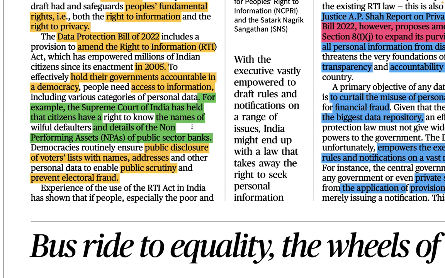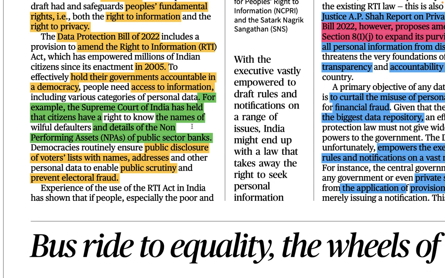And now what is the meaning of asset? Whatever money the bank has, it is in the form of an asset. That asset is given to you by the bank in the form of a loan. So the bank has given you 5 lakh rupees, the asset you have taken from the bank. Now you have the 5 lakh rupees asset, and on that asset you are liable to pay the interest every single month, and you are not paying that. So the asset that the bank has given you has stopped performing. That is why it is called a non-performing asset.